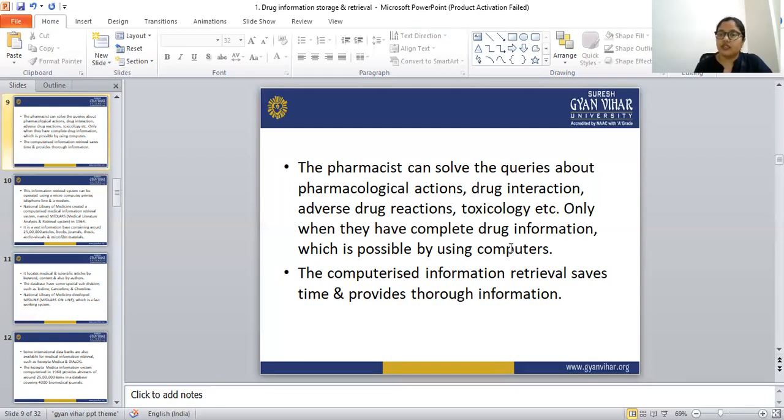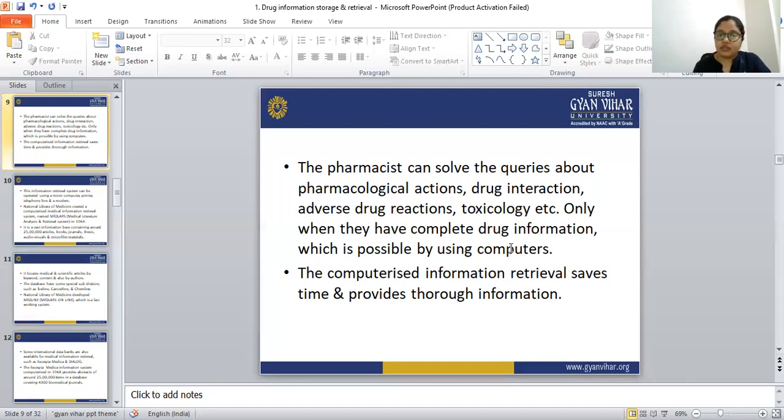For this purpose we need a computer, and in a computer there are lots of databases. What are databases? Databases mean all the information about the drug, all the information about the pharmacological action, and everything else that we can save or store in the databases, so that we can find it easily. All the information we can find out.